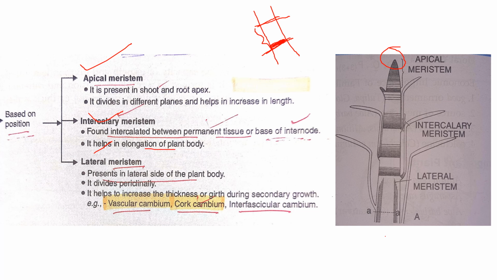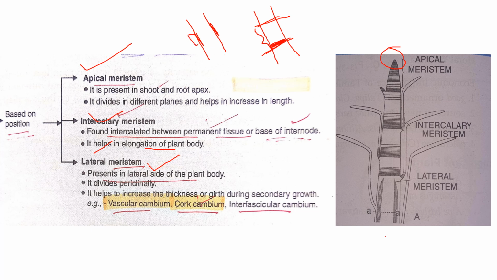Then lateral meristem. It is present in the lateral side of the plant body and divides periclinally. That means it is the plant, and this lateral meristem is present here laterally. So it helps in the lateral growth of the plant body.